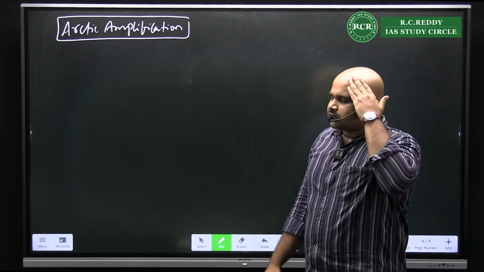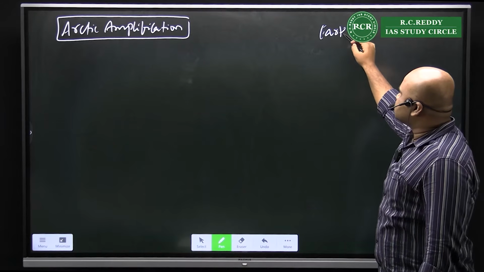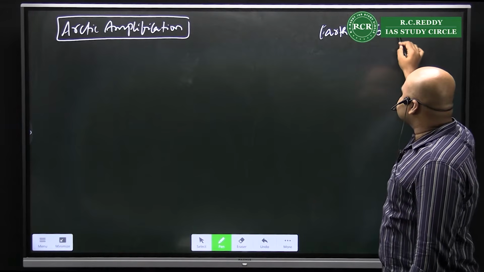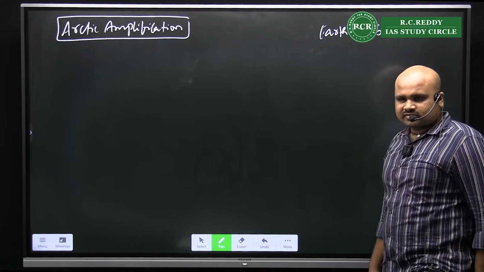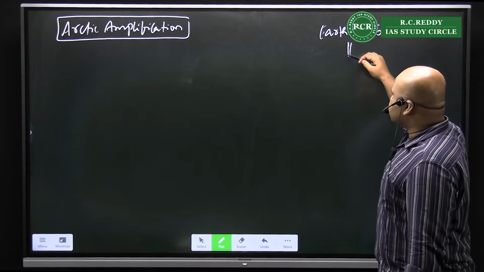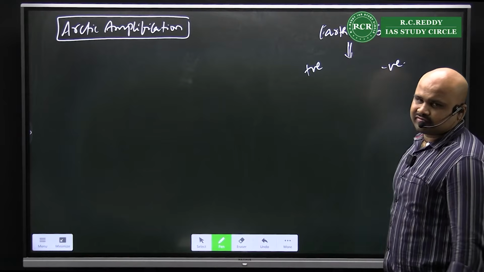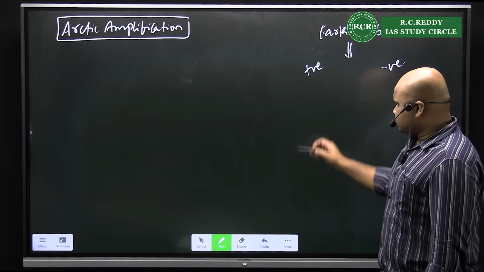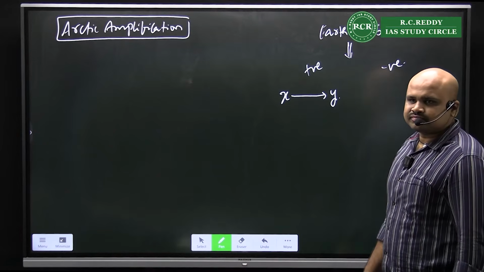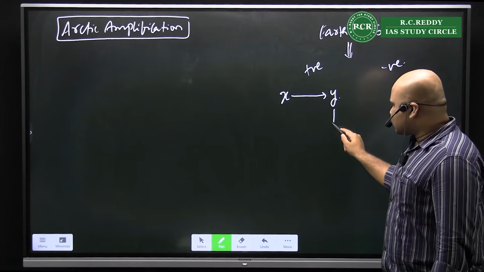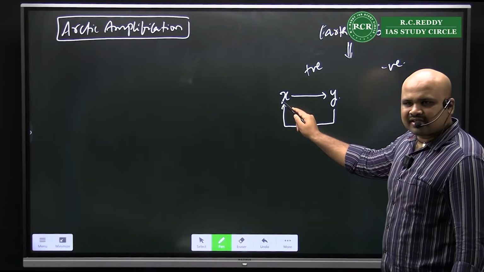Before you understand this, you understand that there is something called Earth's feedback mechanism. The whole of your Earth as a system will have a feedback mechanism. When you look at it, the feedback mechanism can be a positive feedback or a negative feedback. Suppose there is some phenomenon where X is resulting in Y. What could happen is this Y could result in X further. That means this is the feedback channel.